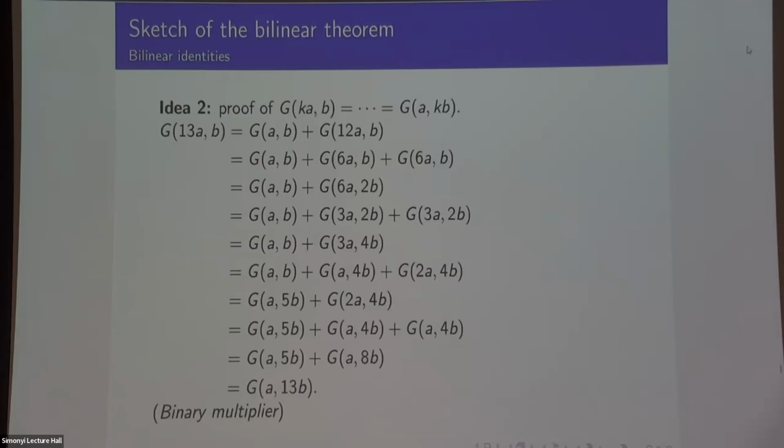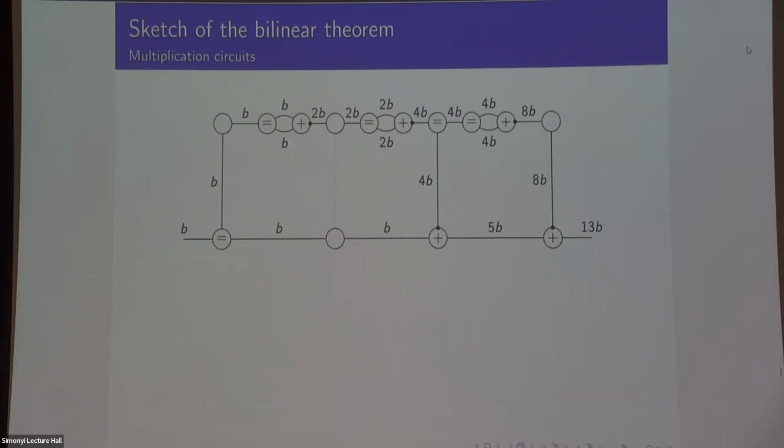But I also find it kind of helpful to think about it this way. So this is more enlightening than the silly elementary proof, because this shows you that you're really doing a computation here, right? I'm building a proof called how do I multiply by 13? And one way you can think about it is in terms of some sort of circuit, right? Imagine I have a primitive computer and I'm trying to teach it how to multiply by 13. Then I would do some sort of thing like this.